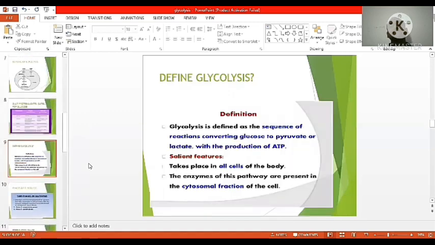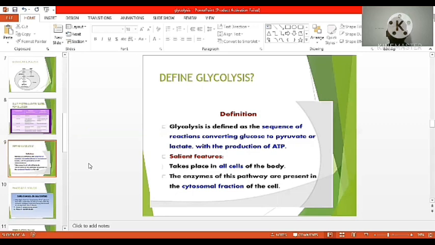Define glycolysis. Glycolysis is defined as a sequence of reactions converting glucose to pyruvate or lactate with the production of ATP. What are the salient features? Glycolysis occurs in all cells of the body. What is the chief site of glycolysis? The cytoplasm.